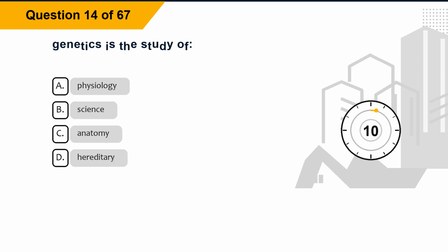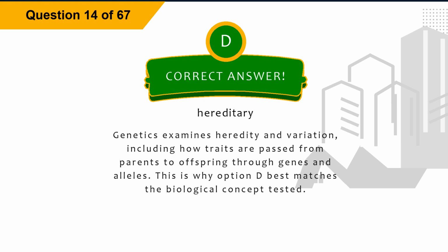Question 14. Genetics is the study of Option A, physiology. Option B, science. Option C, anatomy. Option D, hereditary. The correct answer is option D, hereditary. Explanation: genetics examines heredity and variation, including how traits are passed from parents to offspring through genes and alleles. This is why option D best matches the biological concept tested.